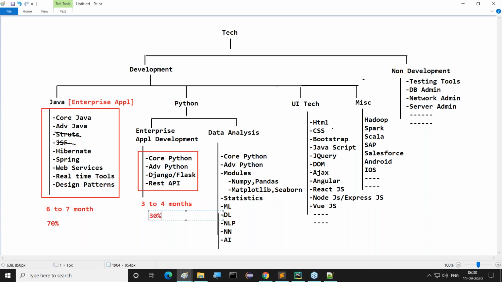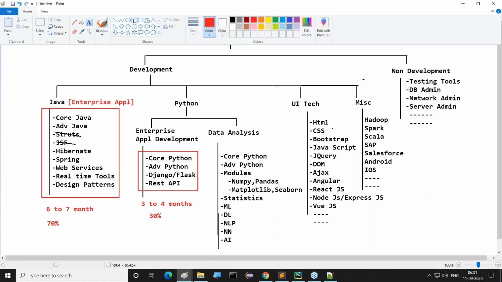Because enterprise application development with Python, its opportunity level is 30%. But enterprise application development with Java has a 70% opportunity level available. Right? But enterprise application development at the Python side is 30%. Good.